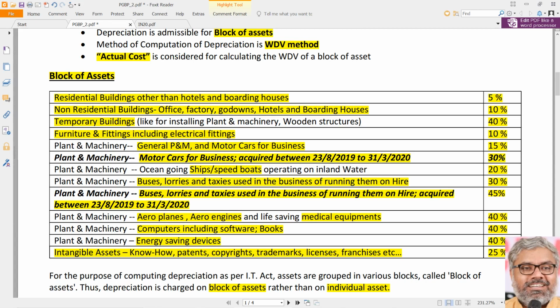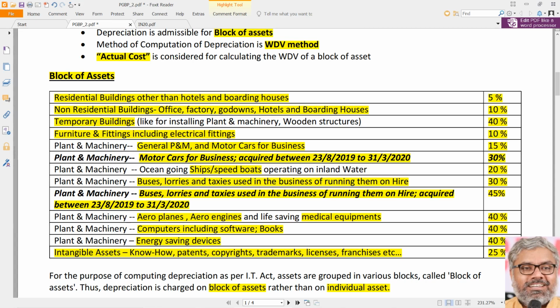But naturally another question comes. Sir, we have here a lot of things with the same rate also in plant and machinery. Can those all be considered as one block? Let us say computers, software, books, different names are there. But can we call all of them as one block? Yes, no problem, because they are belonging to the same class of asset, that is plant and machinery. So all of them can be considered as one block, even though description is different.